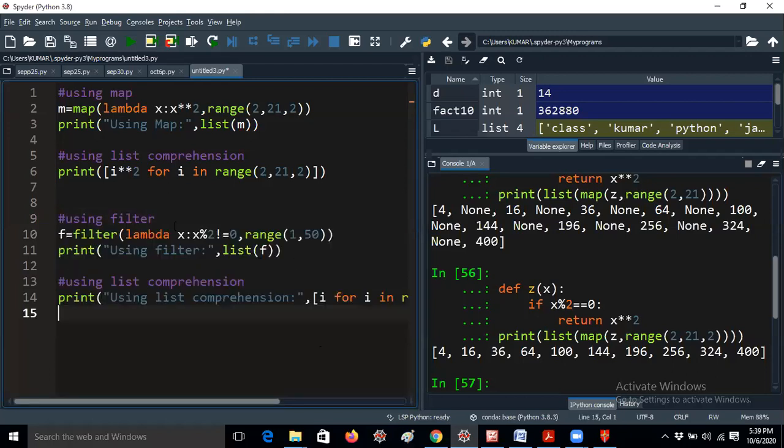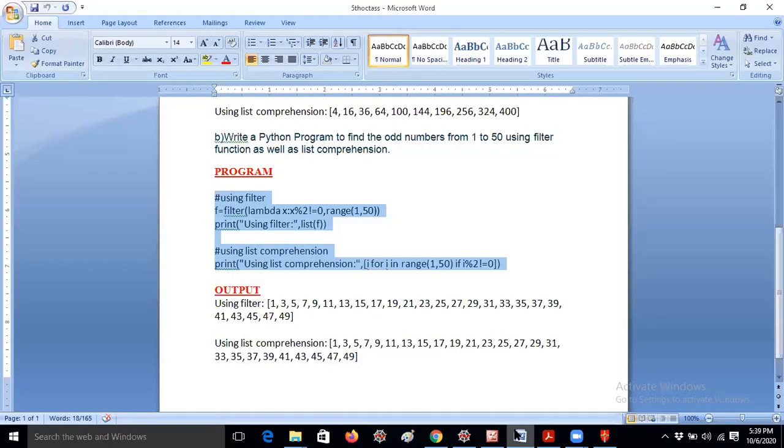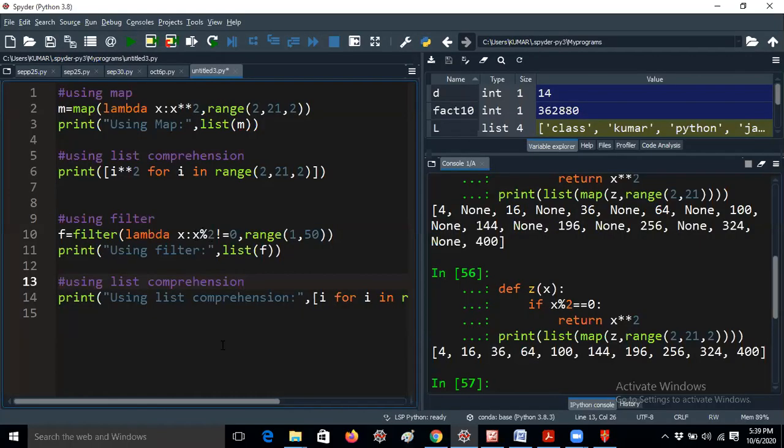So this is the next question I have given. The question is: find the odd numbers from 1 to 50. Here you already know the condition. So here you have to give range of 1 comma 50.